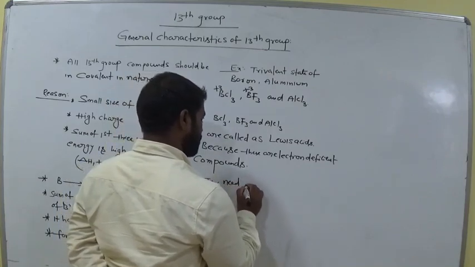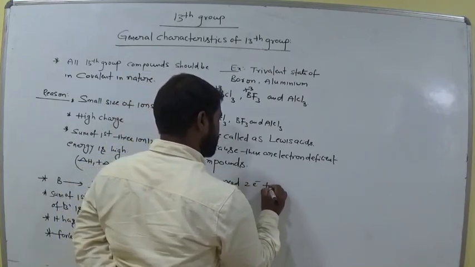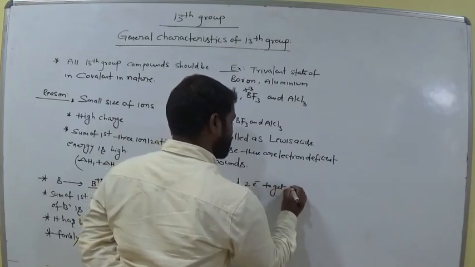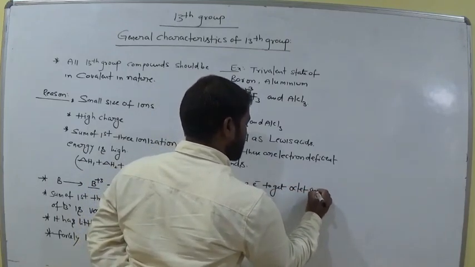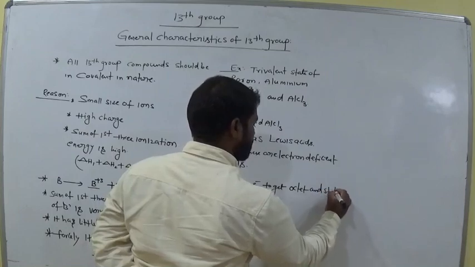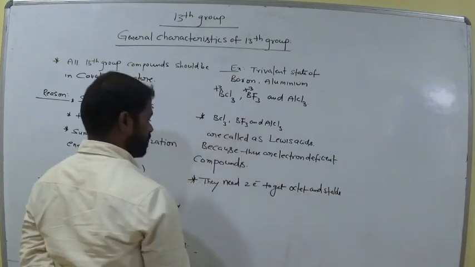They need 2 electrons to get octet and become stable.